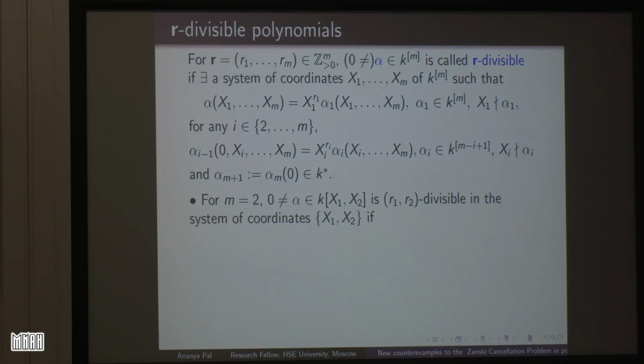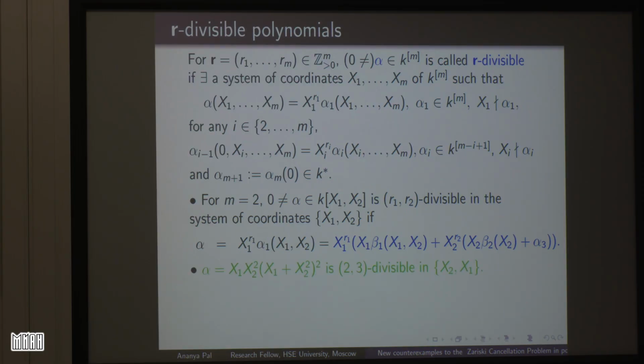I mean by this, if m is equal to 2, then alpha is (r1, r2) divisible in the system of coordinates x1, x2 if alpha is of this form. At first x1 will come out, then I will put x1 equal to 0, that is, I will take it out, and then x2 will come out. So by system of coordinates, which change of variable do you allow? Any automorphism of the polynomial ring, or just linear ones? Yes, any change of variable. Any automorphism of the polynomial ring? Yes.